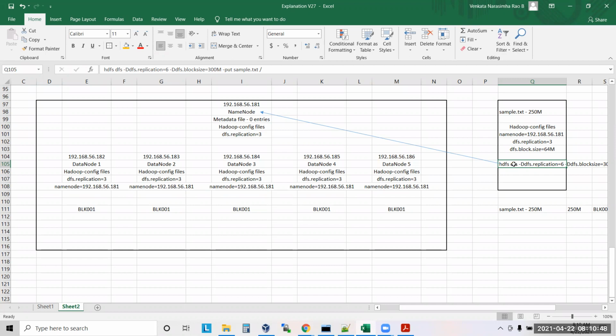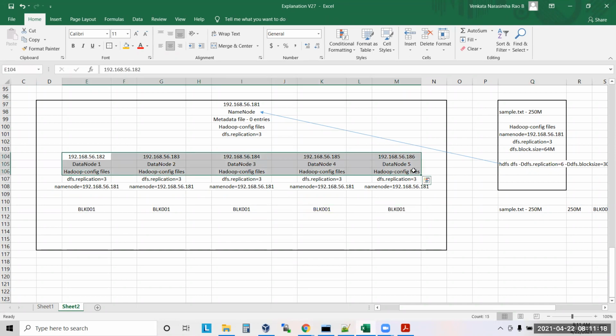Sir, one question. While initiating the command with replication factor 6, 6 blocks will be created in the data nodes. So later on, if you set the replication factor to 3 or 4, on what basis will the data node remove the extra blocks? Maybe whichever has less space, or whichever has more load out of these 5 data nodes, from there it will remove one copy. Okay, sir, got it.